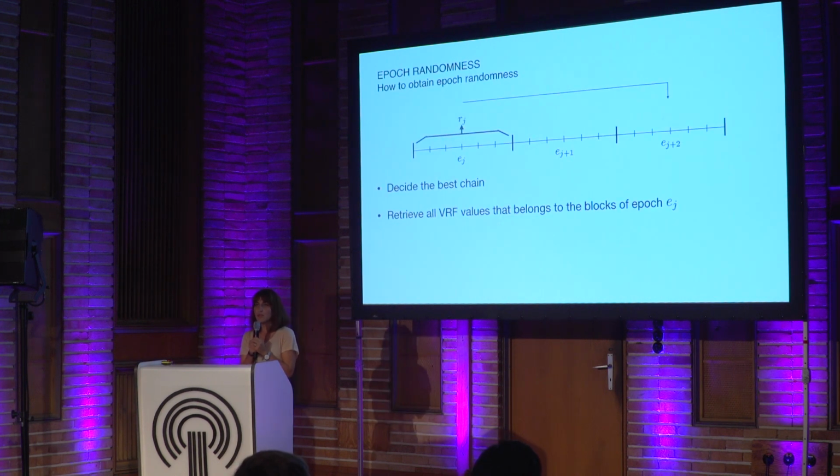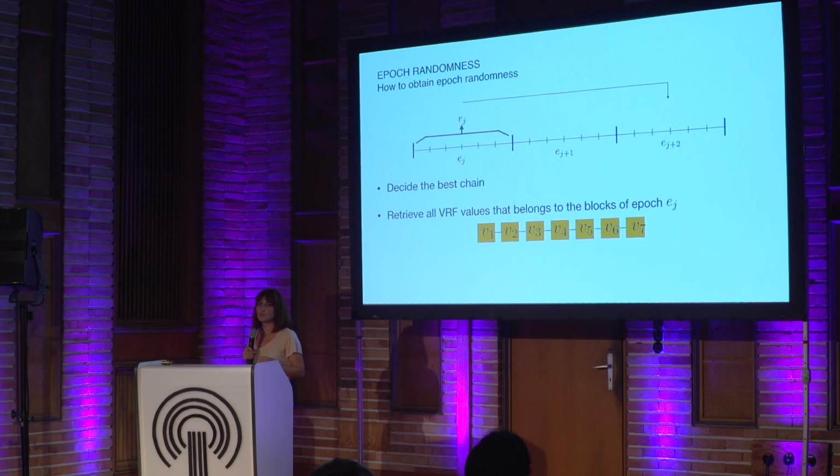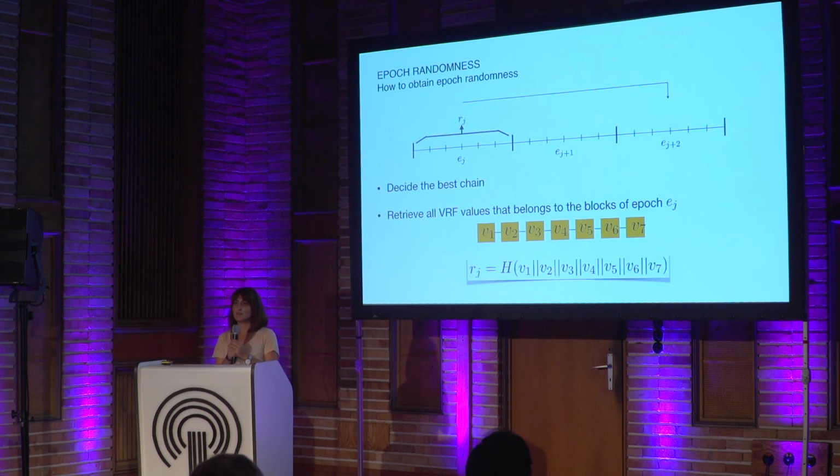Okay, as you see, epoch randomness is very critical in the lottery. So I will show you how we generate this epoch randomness. A validator first decides the best chain with the best chain selection algorithm, and then retrieves all VRF values that belong to that epoch. For example, let's assume that these are the blocks of that epoch, and these are the VRF values inside these blocks. Then he just hashes all of them and obtains the random number.